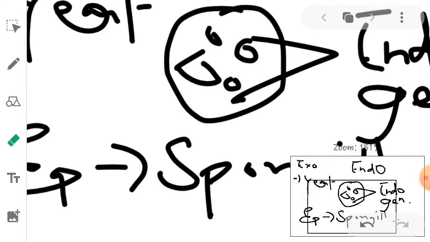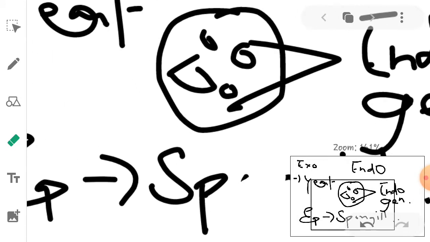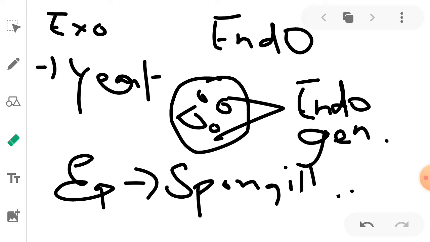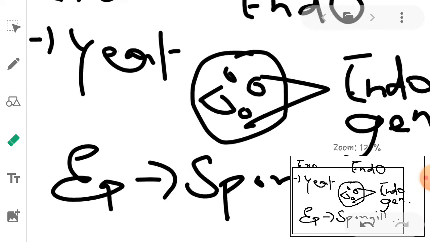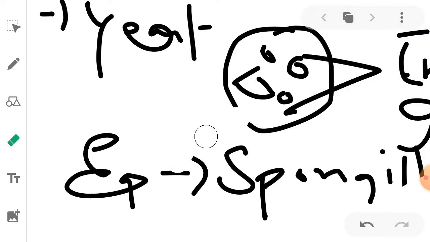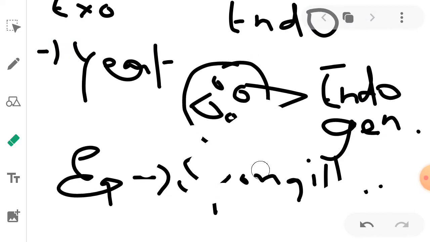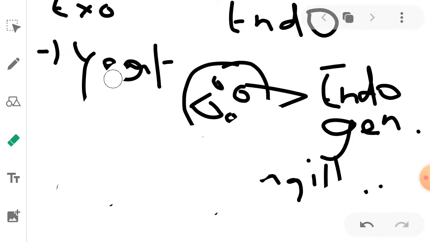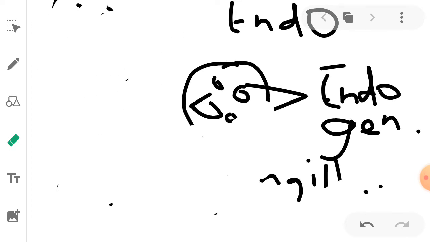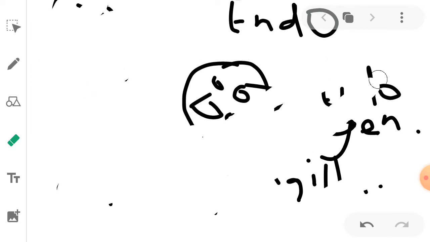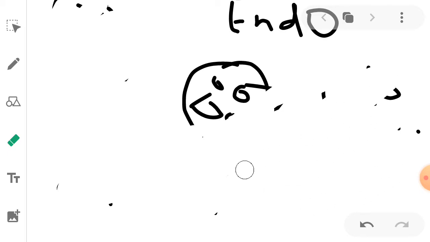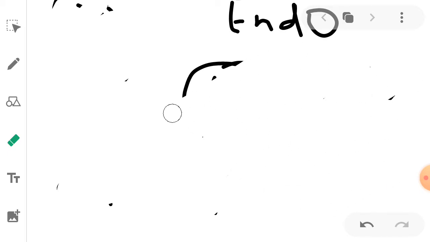So we will see the structure of spongilla. In the case of spongilla, what happens?